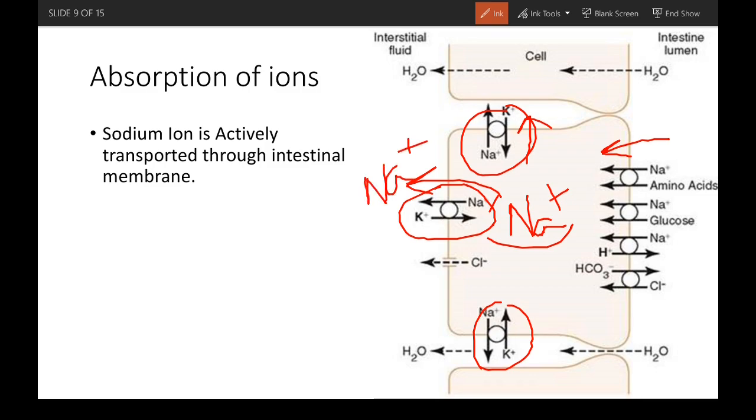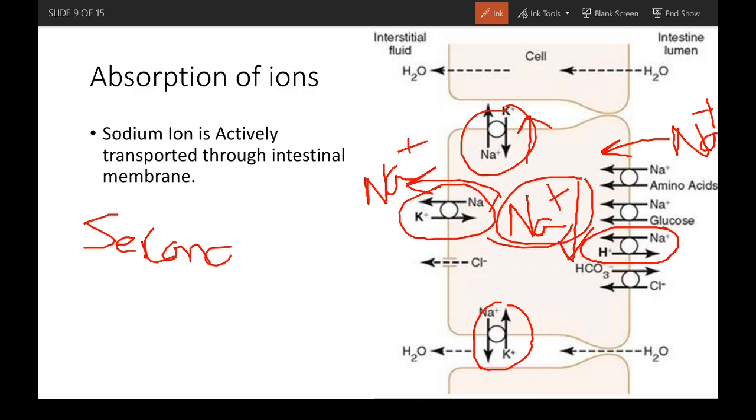So sodium inside is lowered, and sodium from outside now moves along its concentration gradient into the cell. This can happen with a sodium hydrogen exchanger, where for each sodium ion that gets inside, one hydrogen ion is secreted out.